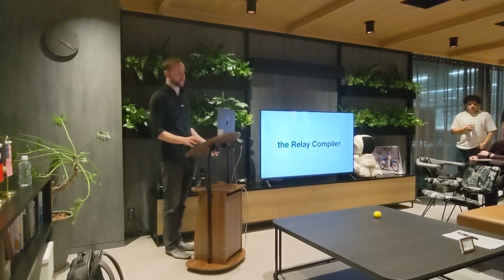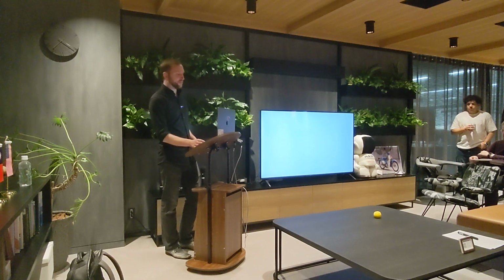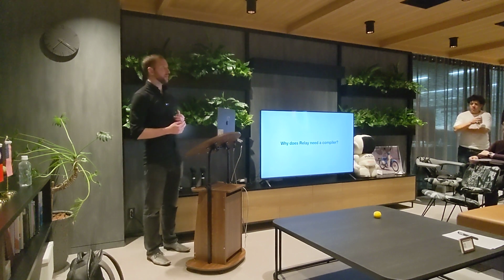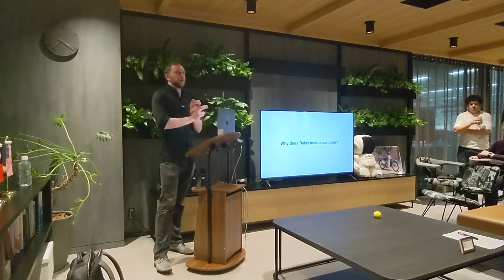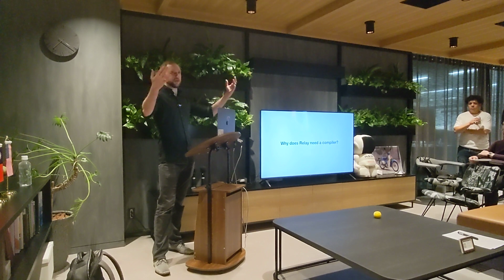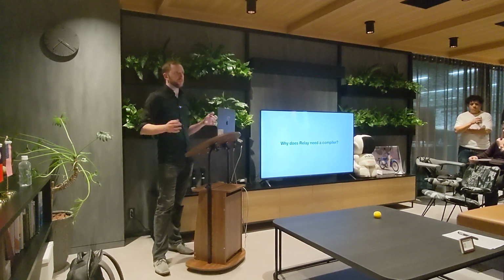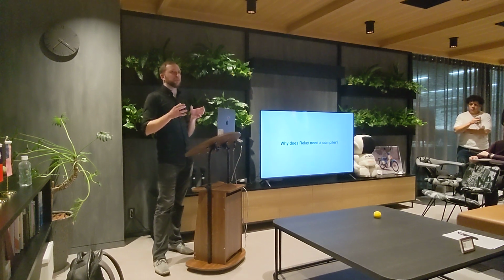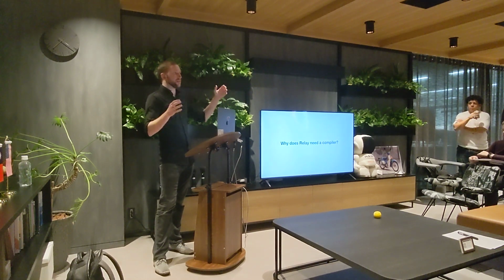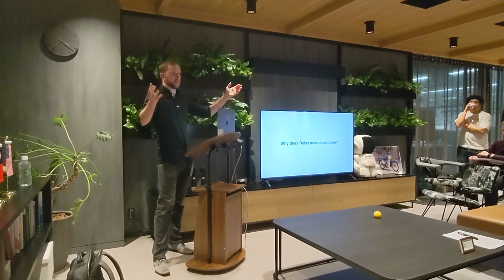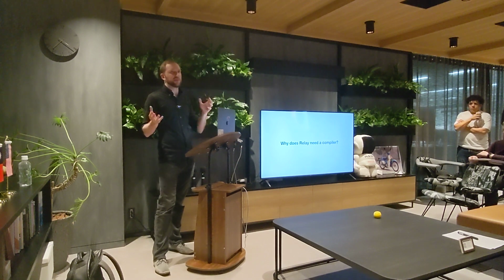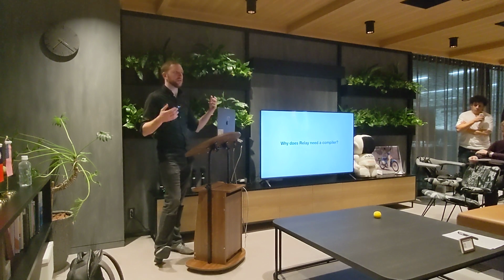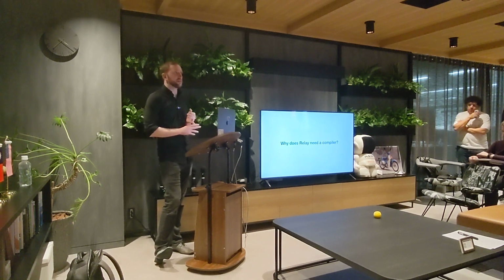All right, so that's the spiel about Relay, and now we're going to get to the Rust part, which is the more interesting part and why y'all are here. So let's talk about why Relay needs a compiler. So first, it needs to scan all of your JavaScript files to find these fragments. The JavaScript might not have loaded at the time. So for example, you might have a page that's lazy loaded, like the JavaScript is lazy loaded. We nonetheless want to know about that fragment because when we make the API call earlier, we want to fetch that data. So of course we need to scan things in advance.